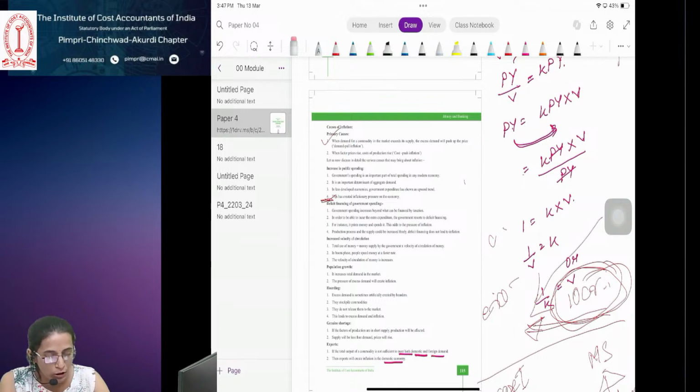Now we will see what are the functions of money. Any doubts up till now?